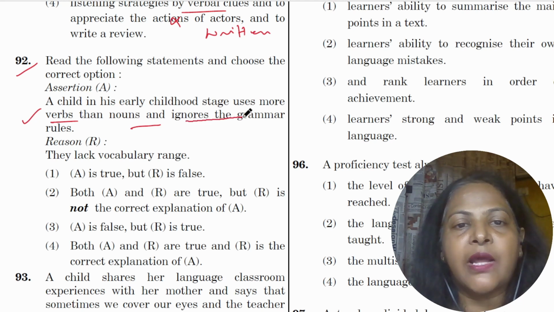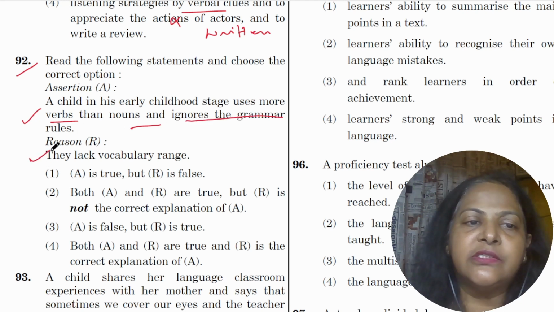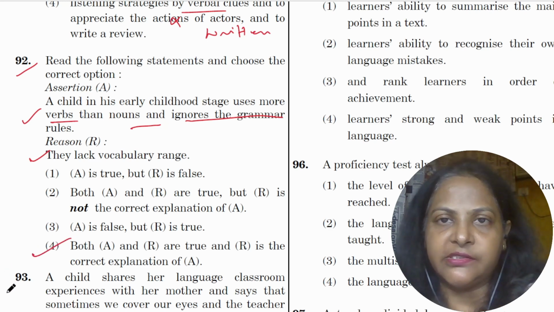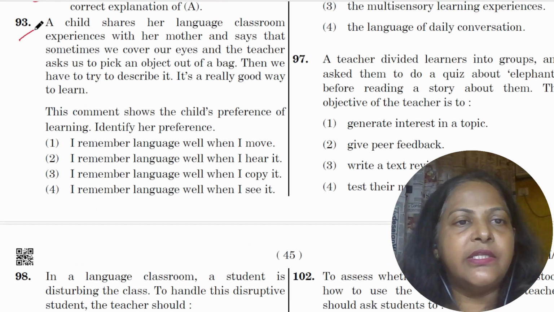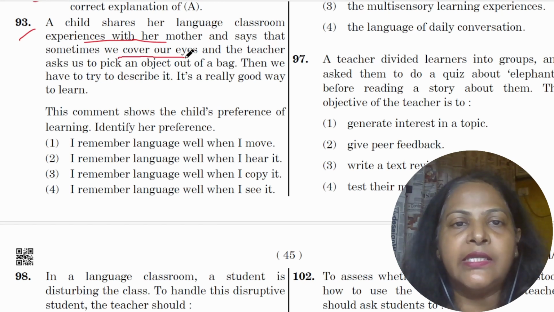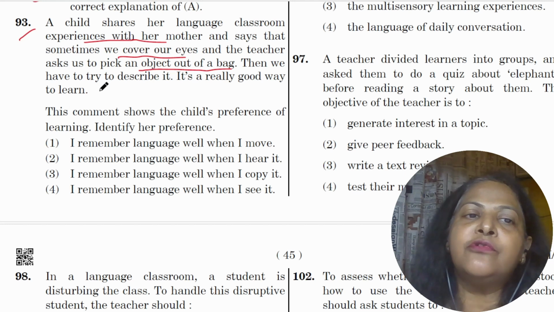And he ignores grammar rules, this is totally correct. Why? Because they lack vocabulary range, this is also true. So both A and R are true, and R is the correct reason for A. Question 93, a child shares her language classroom experiences with her mother and says that sometimes we cover our eyes and the teacher asks us to pick out an object from a bag. Then we have to try and describe it.